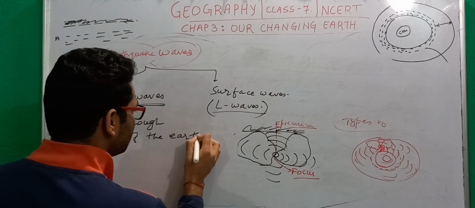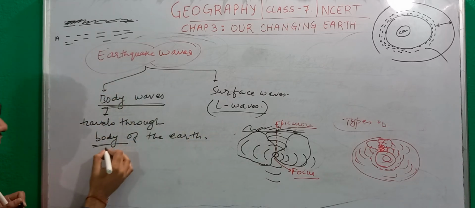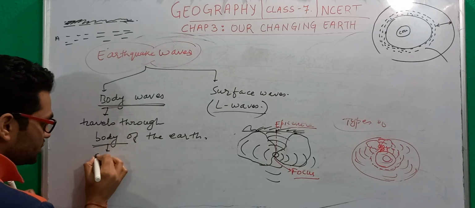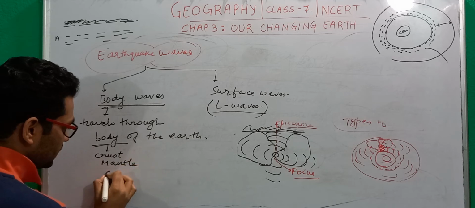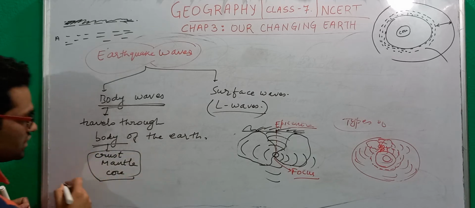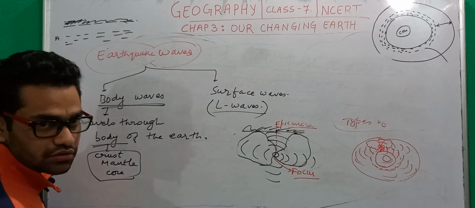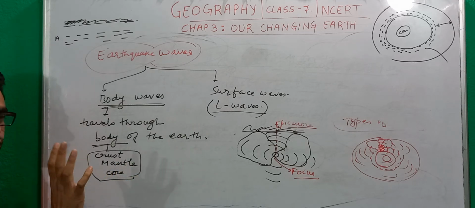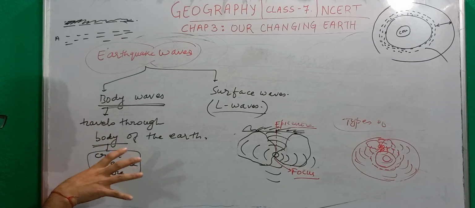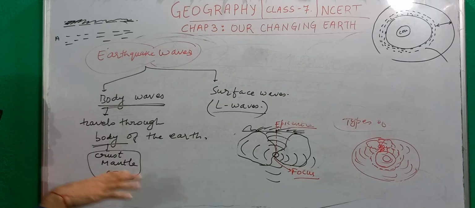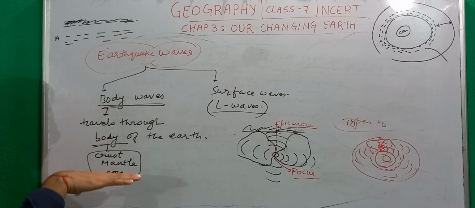And when I say the body of the earth, what does it mean? What does it mean to travel through the body of the earth? It means it will pass through the crust, the mantle, and also the core, and that depends on the nature of the wave. It will pass through the core or not, or it will pass through the molten part or not, because we have some waves which travel only through solid parts. So these are the waves that travel beneath the earth's surface; they have not yet come above the earth, they are still traveling beneath it.